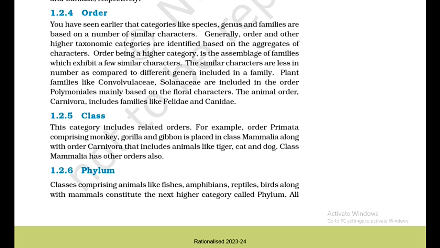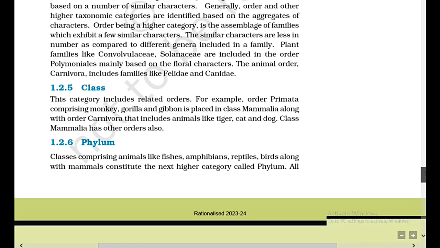The similar characters are less in number as compared to different genera included in a family. Plant families like Convolvulaceae and Solanaceae are included in the order Polymoniales, mainly based on the floral characters. The animal order, Carnivora, includes families like Felidae and Canidae.